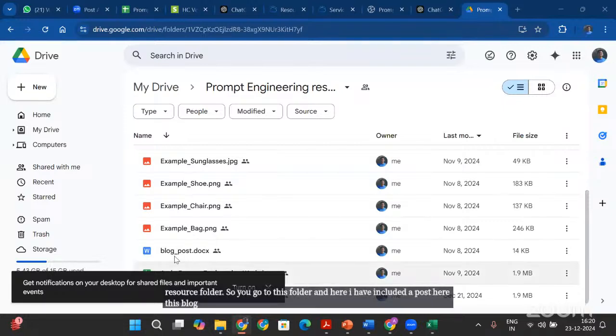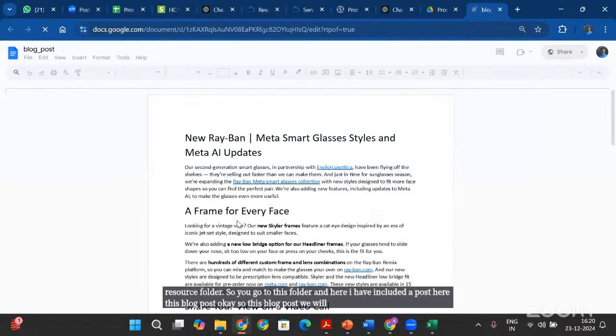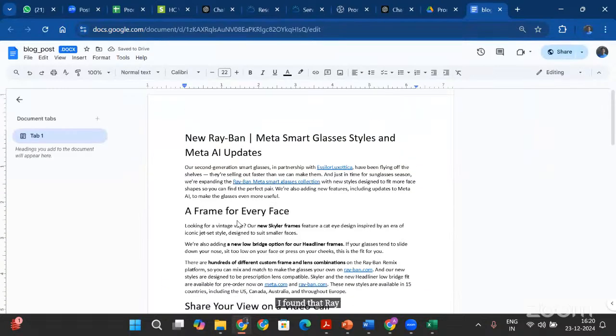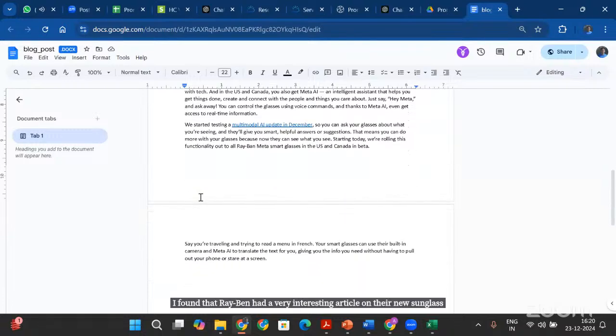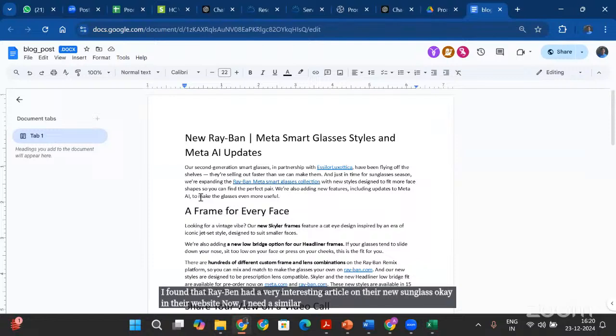We will open this blog post, and I found that Ray-Ban had a very interesting article on their new sunglass on their website. Now I need a similar kind of article to be generated.